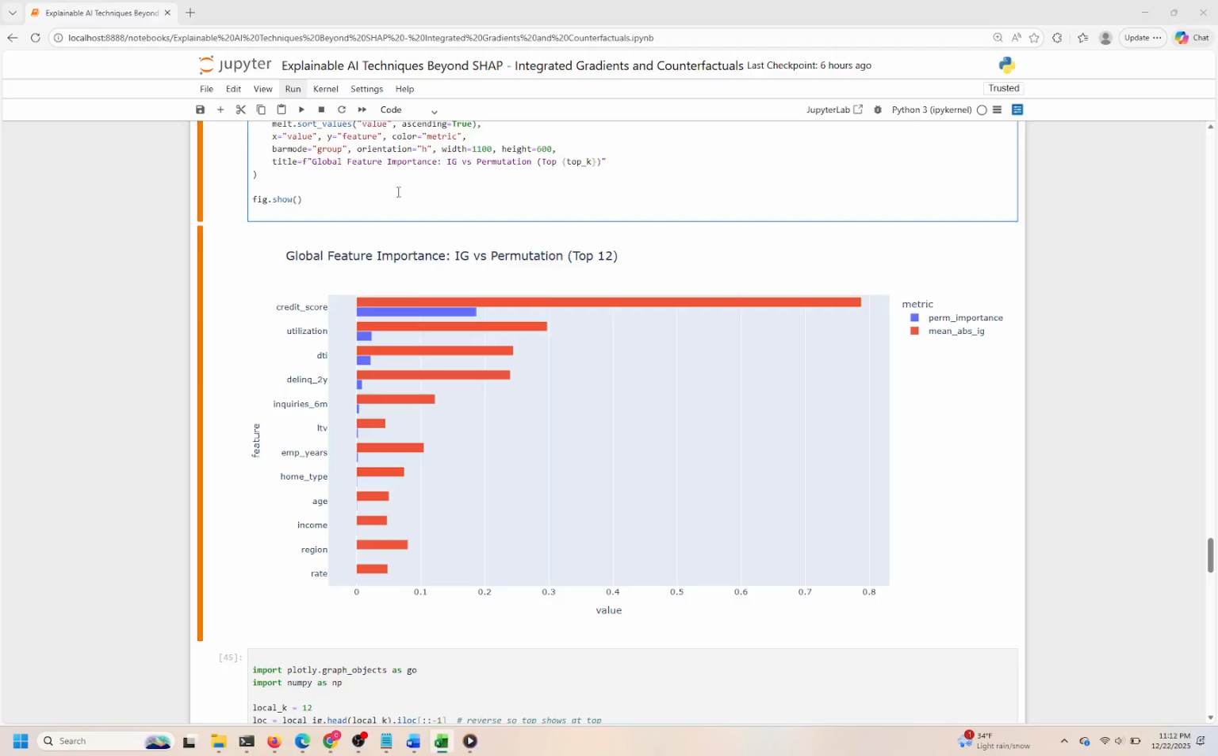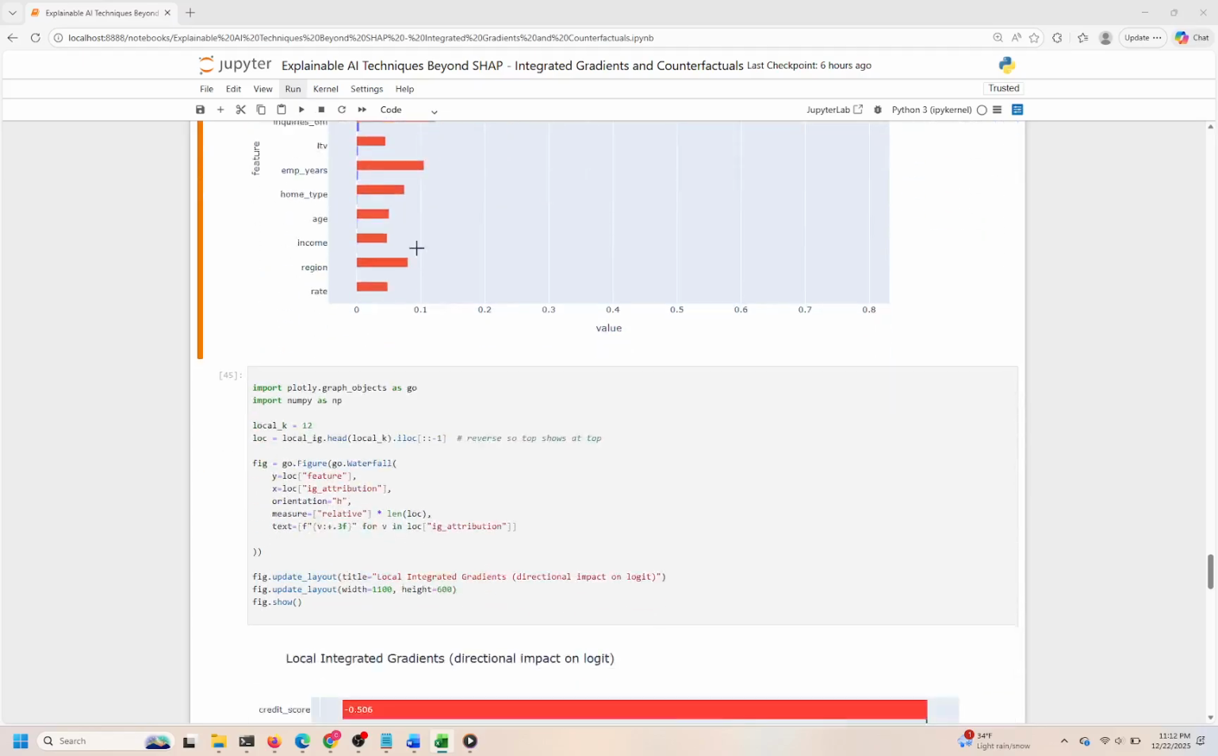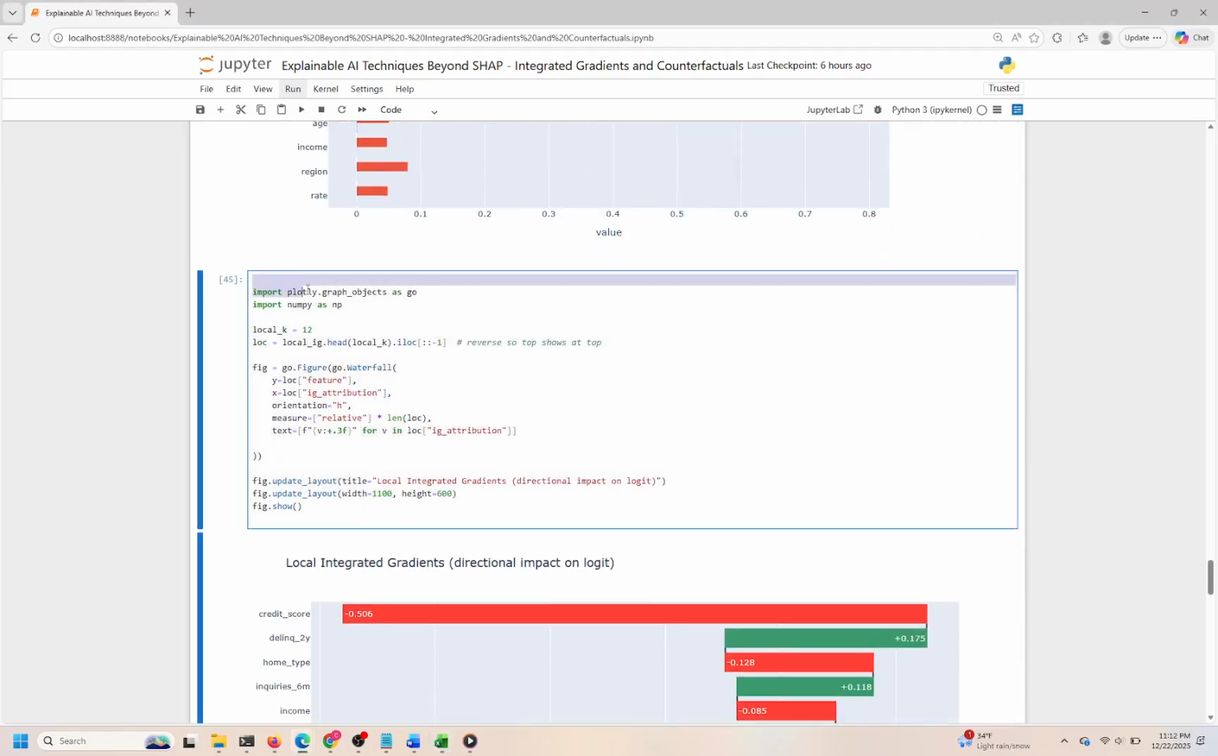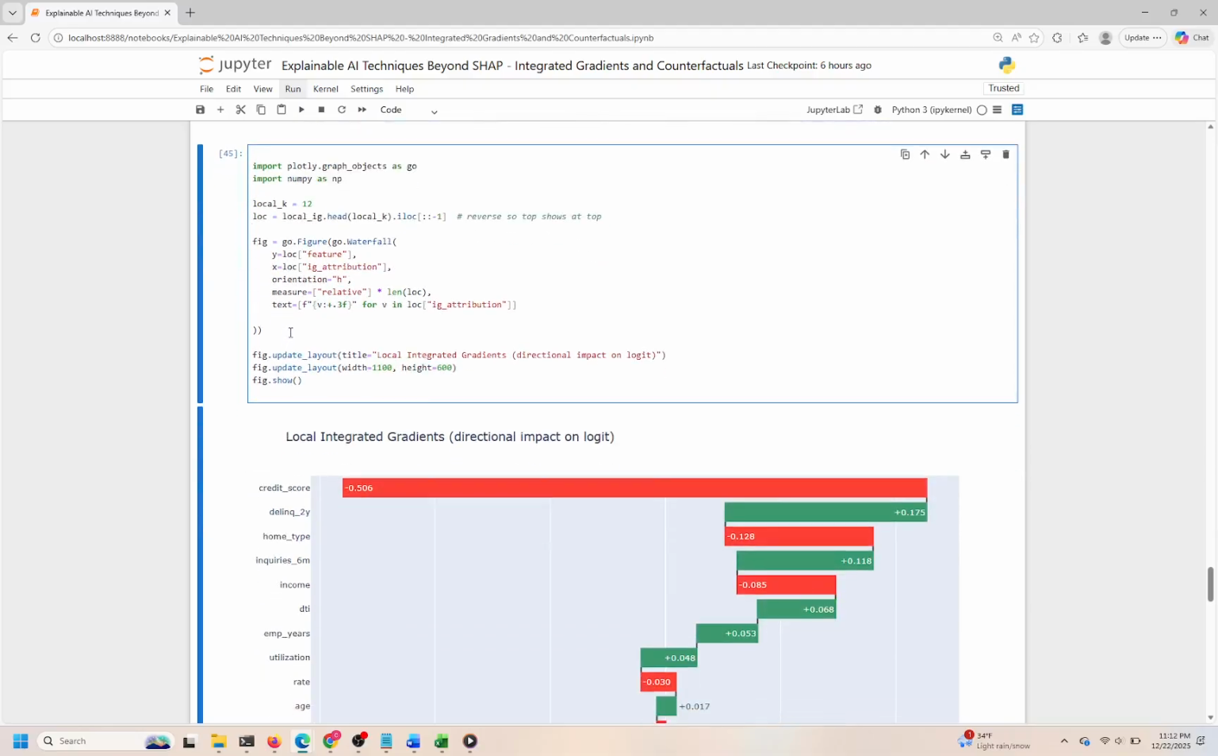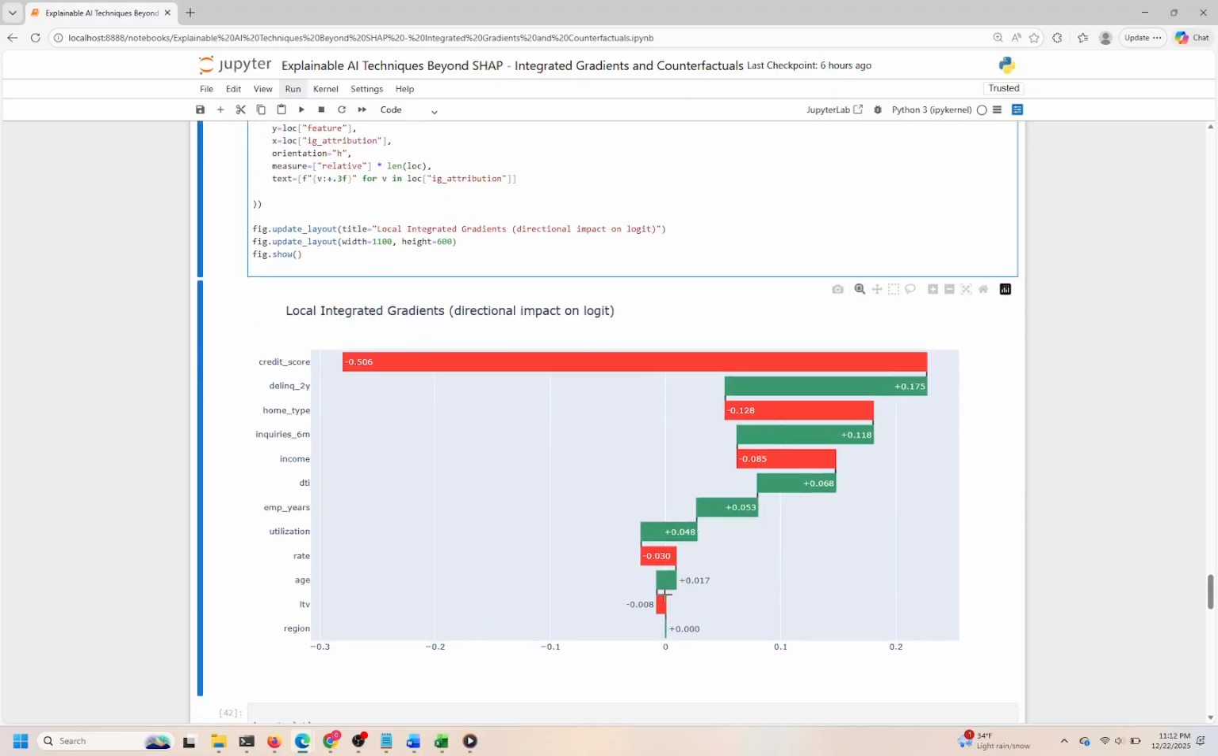Here, we create a horizontal waterfall chart using Plotly to visualize the top 12 local integrated gradients attributions from the dataset. First, we select the top features based on their attribution scores and reverse their order so the most impactful feature appears at the top of the chart. This ordering helps make the visualization intuitive, showing how each feature contributes incrementally to the model's output.